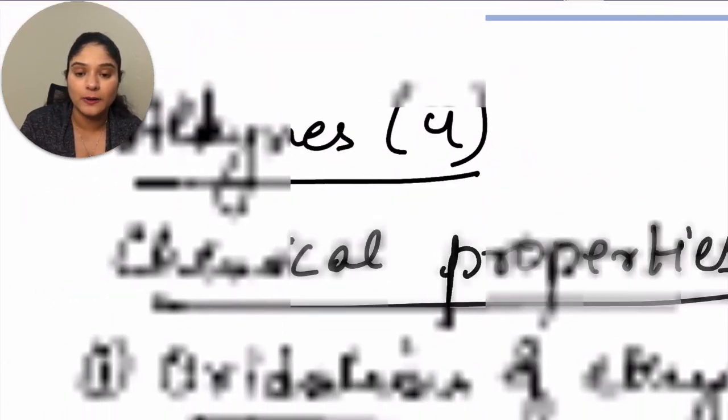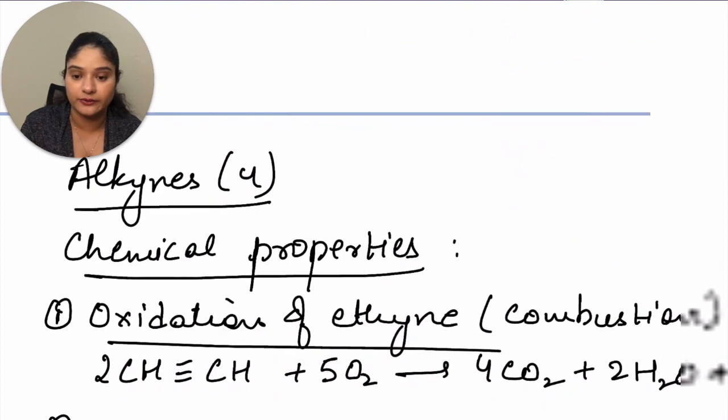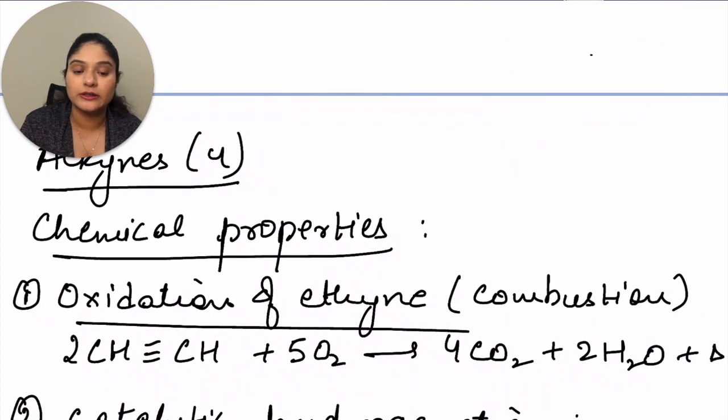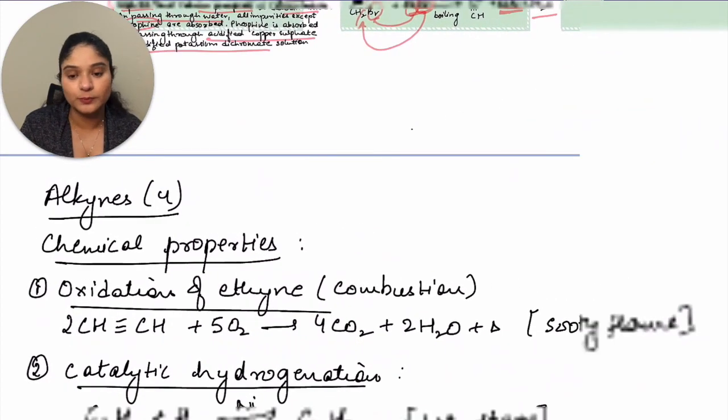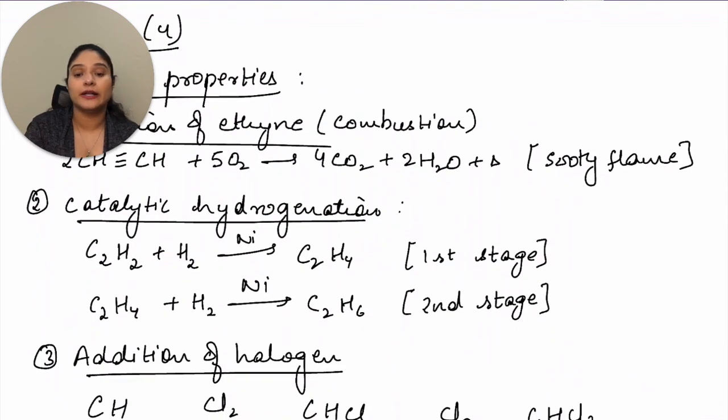The next part is the chemical properties. I was out of space there, so I have it written right here. The first is oxidation, that means combustion. When you burn ethyne, you get a sooty flame. You get carbon dioxide, water, and heat, and this flame is sooty because you have a higher content of carbon here. Then you have catalytic hydrogenation.